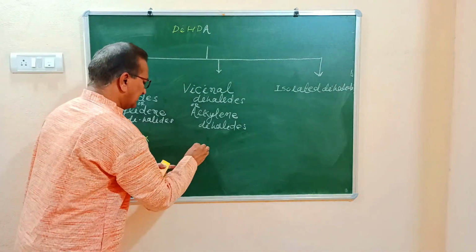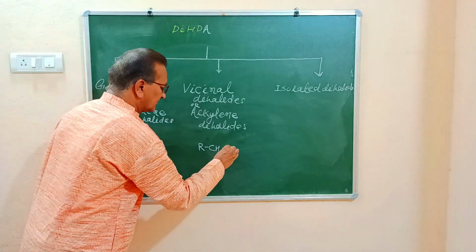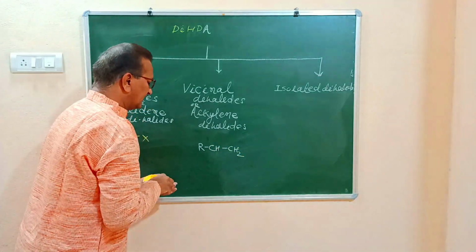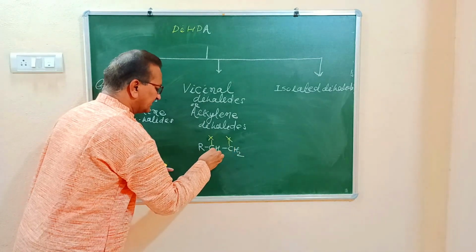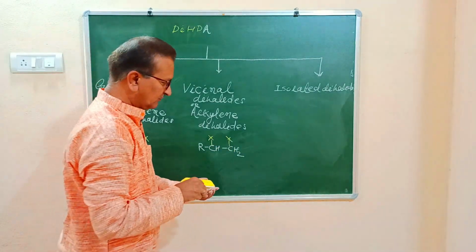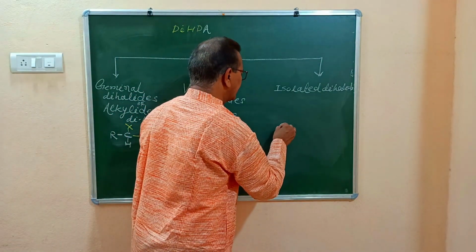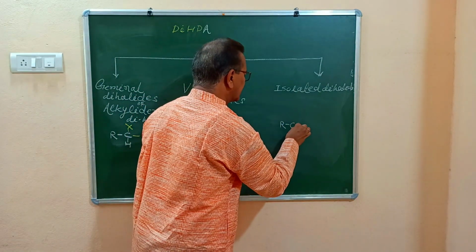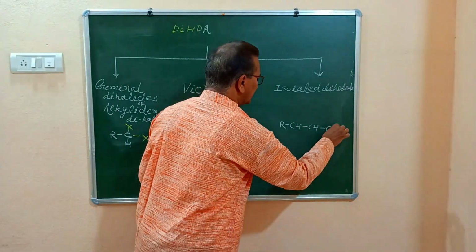Vicinal dihalides: R-CH-CH2, and to these carbon atoms halogen atoms are bonded. Let us see representation for isolated dihalides: R-CH-CH-CH2.